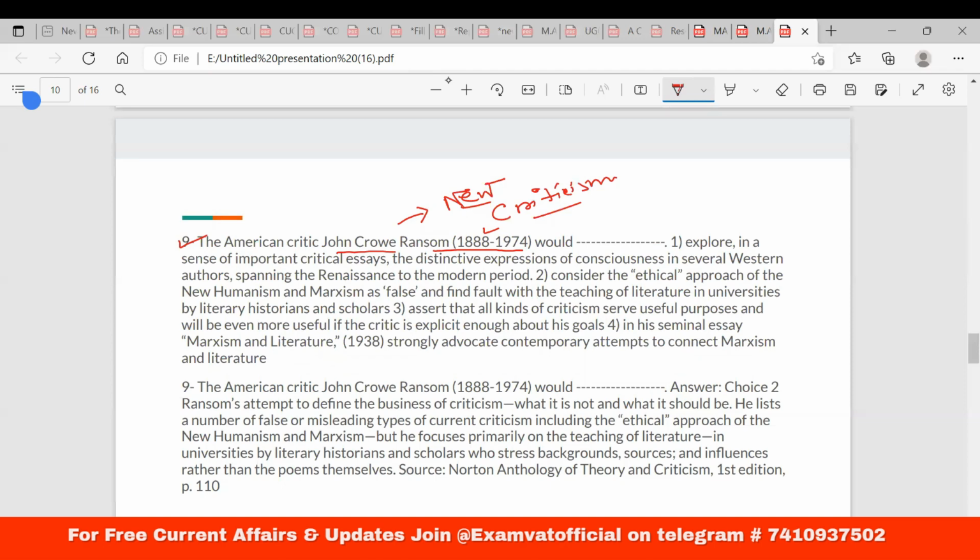What should be the correct answer? Okay, first let us read the correct answer. Consider the ethical approach of the new humanism and Marxism as false and find fault with the teaching of literature in universities by literary historians and scholars. So literary history and scholarship has been discarded by the new criticism because they have focused on the text. When you are focusing on the text, you are not focusing on the historicity or the context of the text being produced, first of all. Although the new historicism refers to something else about historicity.